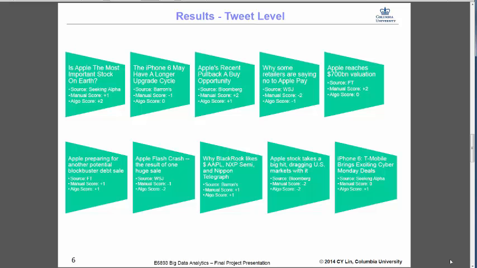But in other cases, if you look at the second from right in the bottom tweet, that is Apple stock takes a big hit, dragging US markets with it. It has all the indicators like big hit, dragging, these things, so that allows the algorithm to score it perfectly.